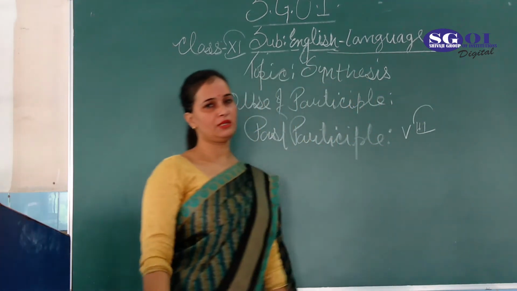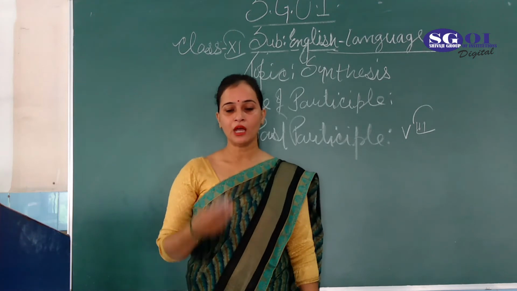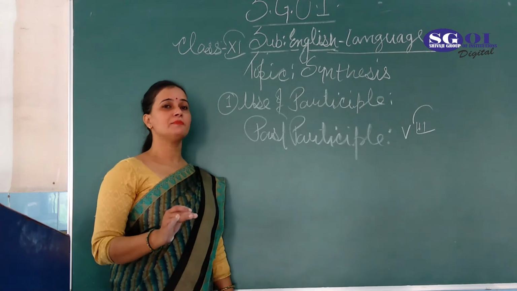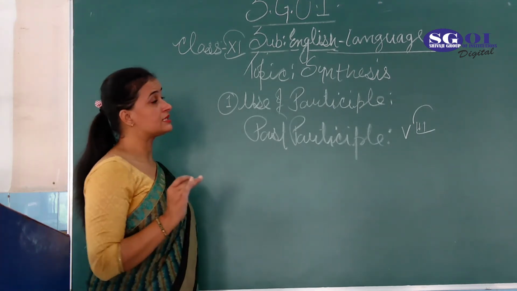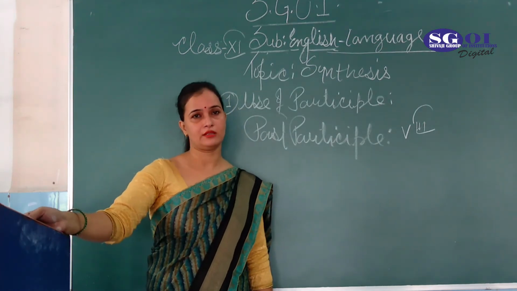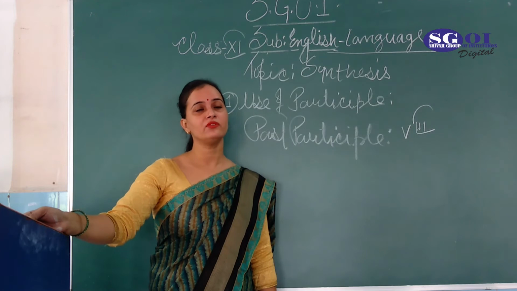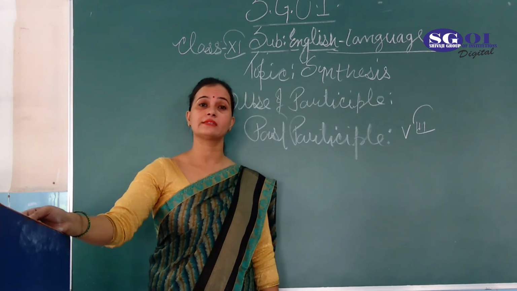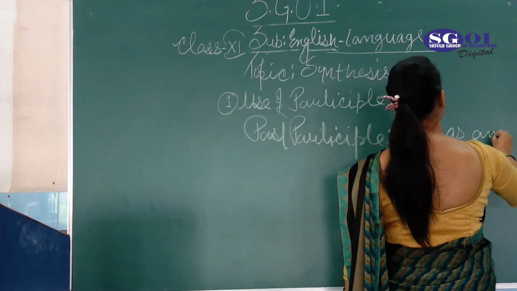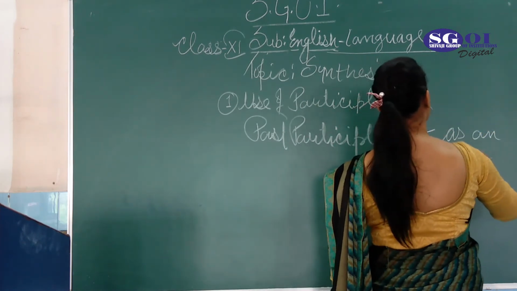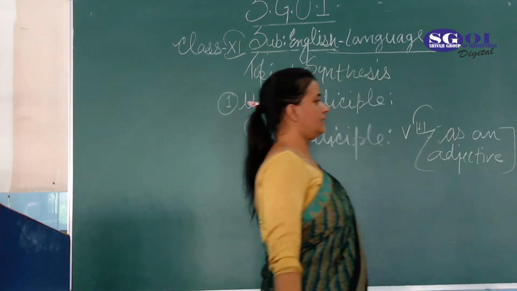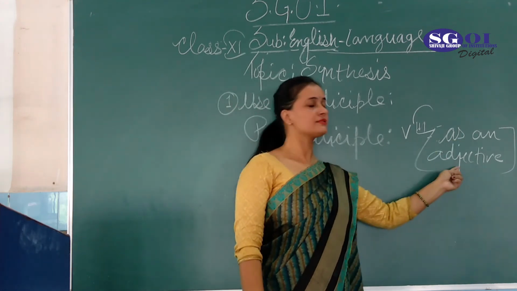How will you come to know that the past participle is used in a particular sentence? In the synthesis portion, the past participle works as an adjective in the sentence. It does not work as a main verb; it works as an adjective.